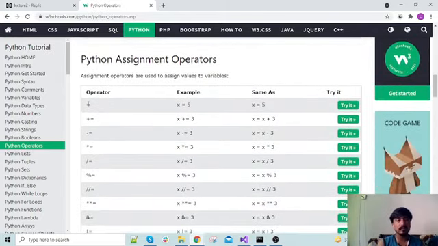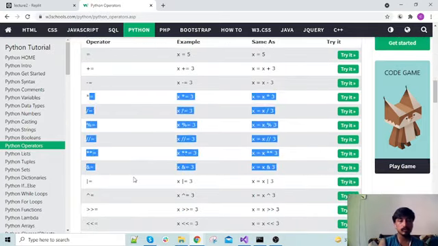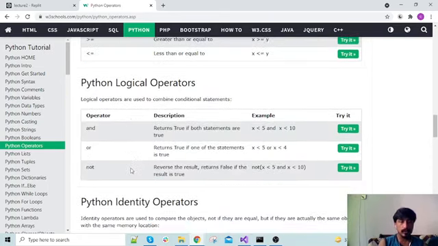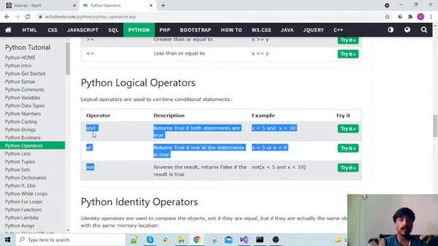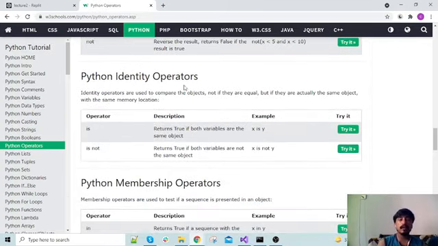Then there are assignment operators. We can assign a value by just assigning it, by adding and assigning, subtracting and assigning, multiplying and assigning. There are multiple operators you can go with. Then there are comparison operators, which will always return true or false by comparing two values. In logical operators we will skip and, or, and not, but with the help of these operators we can generate more, like we can make a NAND operator, we can make a NOR operator, which are logical operators as well. Then there are identity operators, which show the identity of a variable, like is, if a variable is of a type, and is not, if a variable is not of a type.